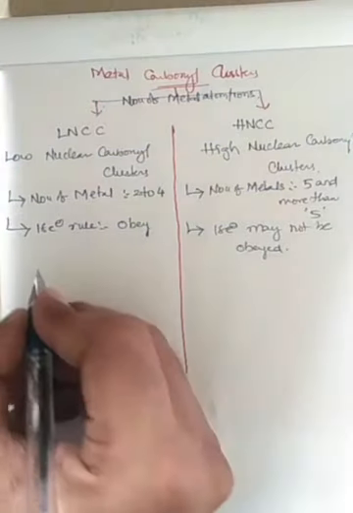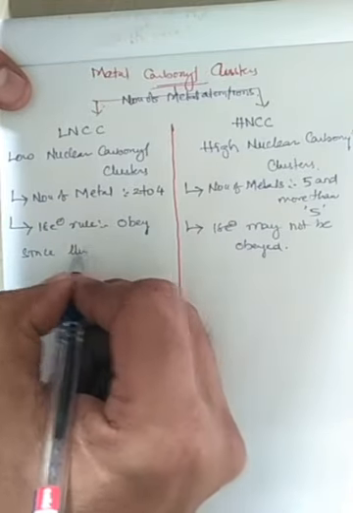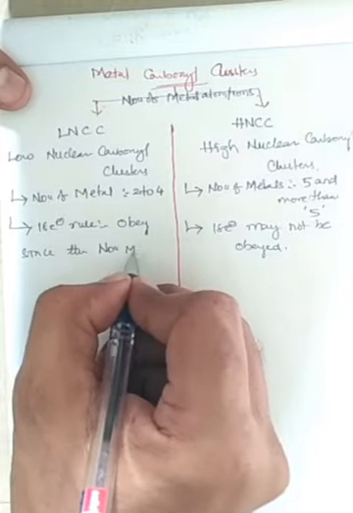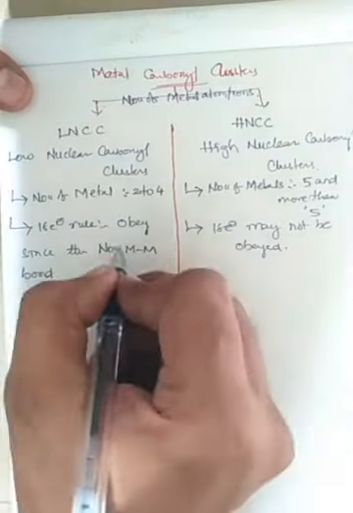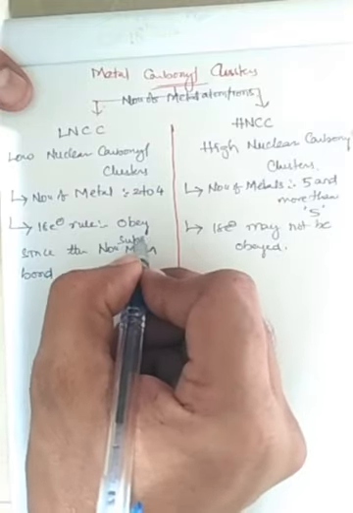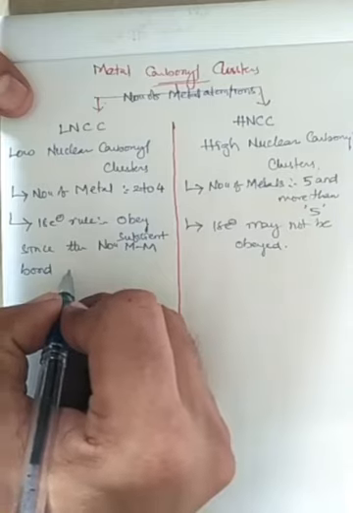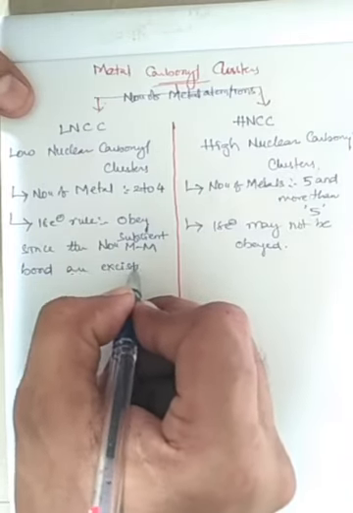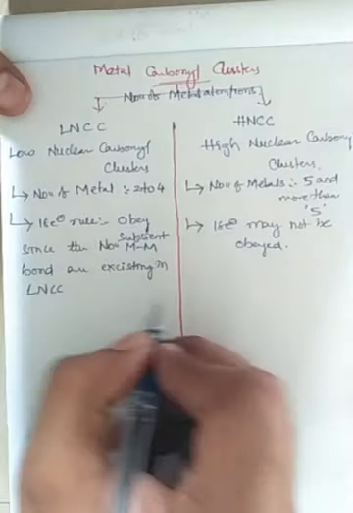The reason is the number of metal to metal bonds. Sufficient numbers of metal to metal bonds exist in low nuclear metal carbonyl clusters.